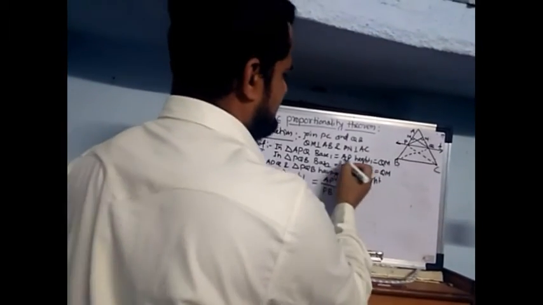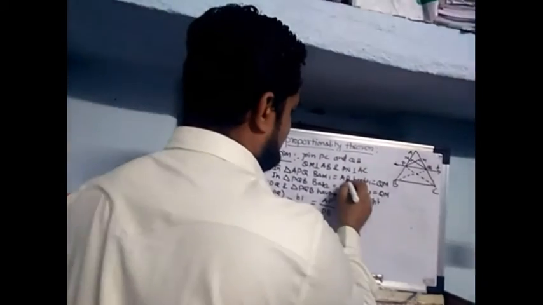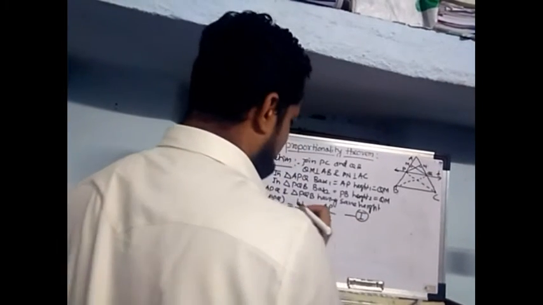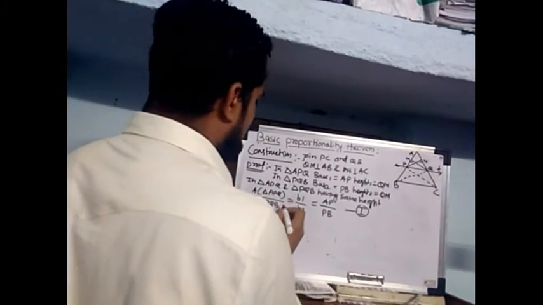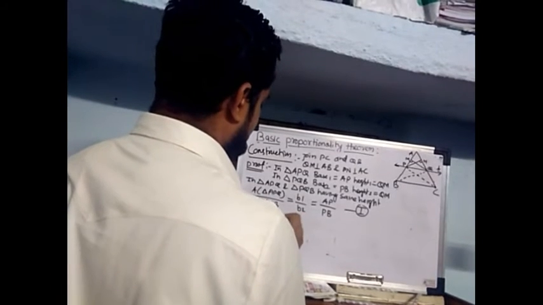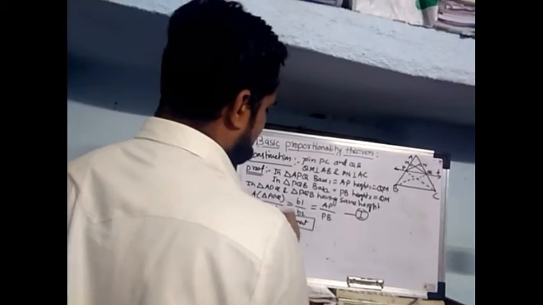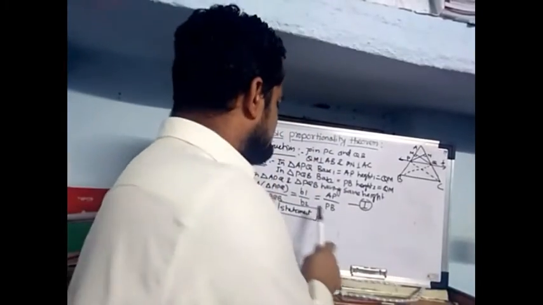So AP and PB, this AP and PB we can take here as B1 and B2, and this is equation number 1. In this step we write down the statement: the ratio of areas of two triangles having the same height is equal to the ratio of their corresponding bases. This statement is very essential in this step.